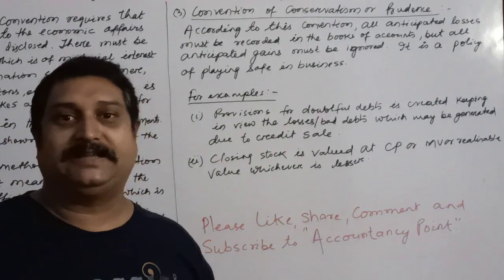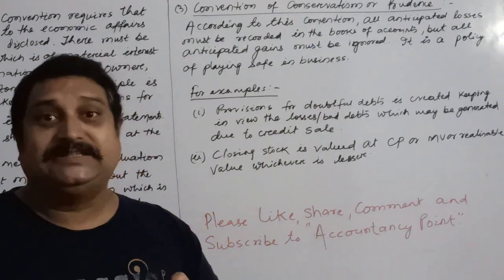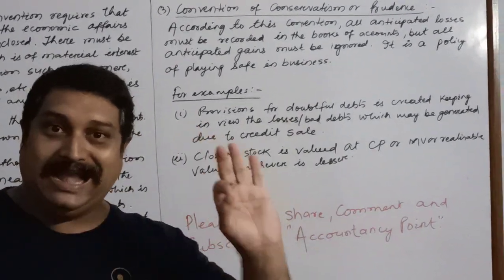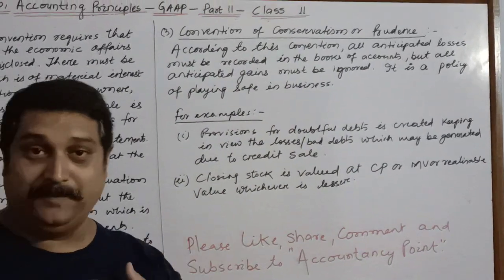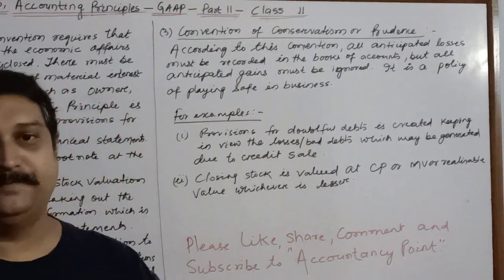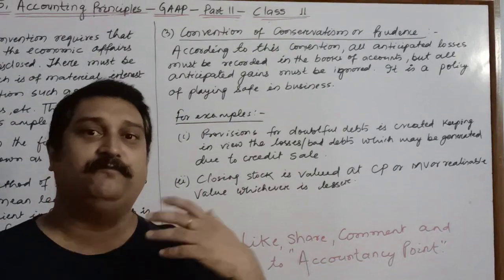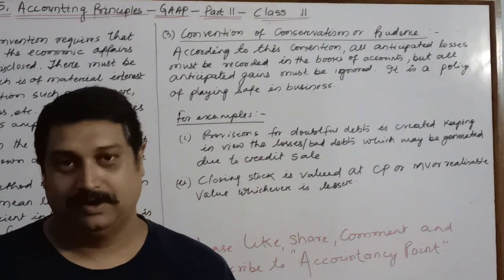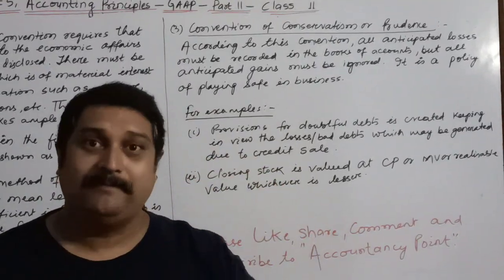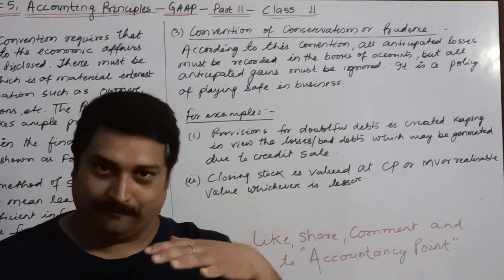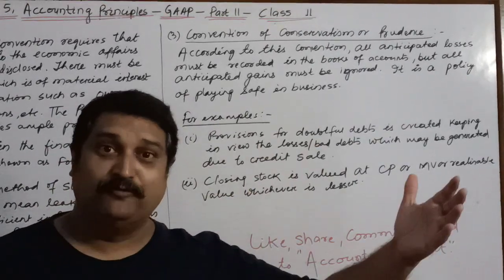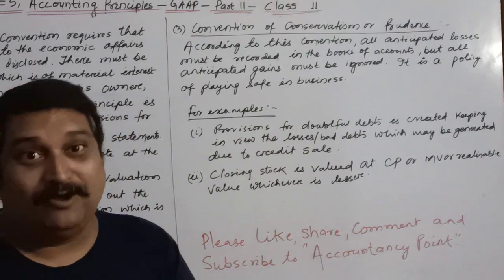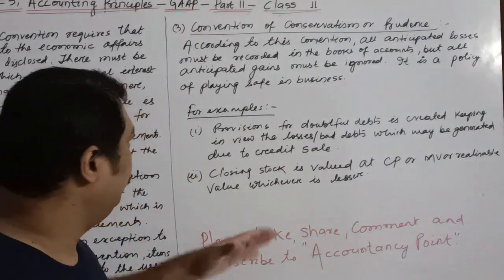According to this convention, the businessman and the accountant should record all anticipated losses. That means if as an accountant or as a businessman you are expecting that in future you may suffer loss, you may record it and prepare yourself from now itself, so that in future the pain of loss may be minimized.